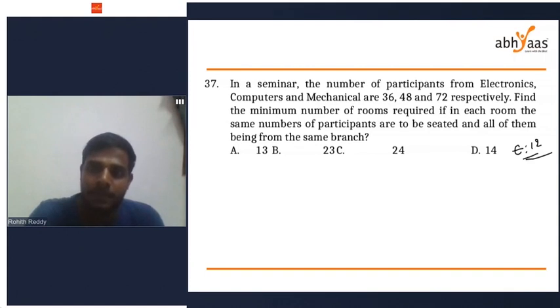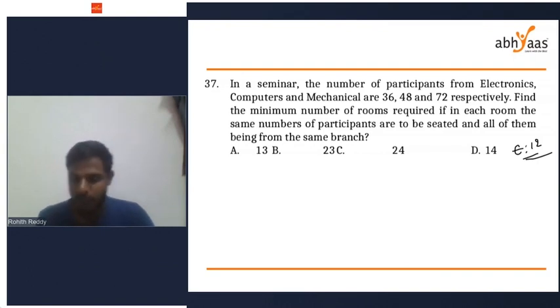You found the HCF of 36, 48, and 72. You got 12. Just think about it. What could be this 12? The number of rooms. Do you think the number of rooms is 12? Find the minimum number of rooms required if in each room the same number of participants are to be seated and all of them being from the same branch.